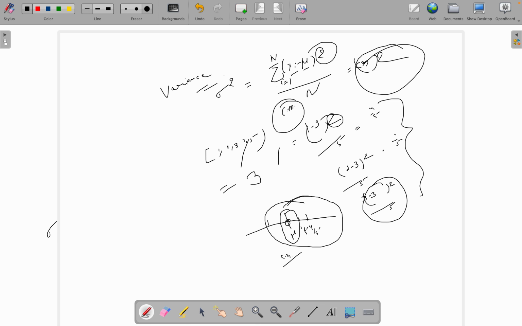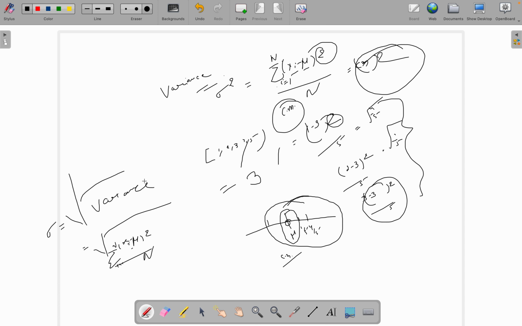We denote it as sigma, and it is the square root of variance. The formula is the square root of the sum for i equals 1 to n of (x minus mu) square by n.